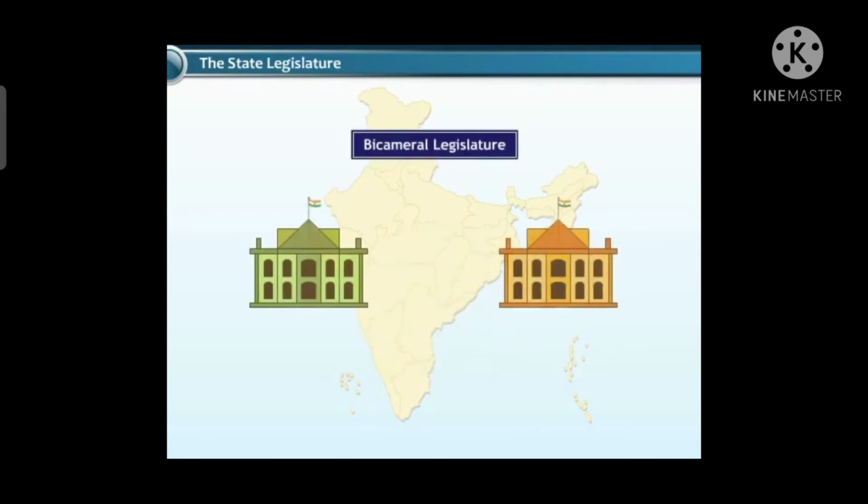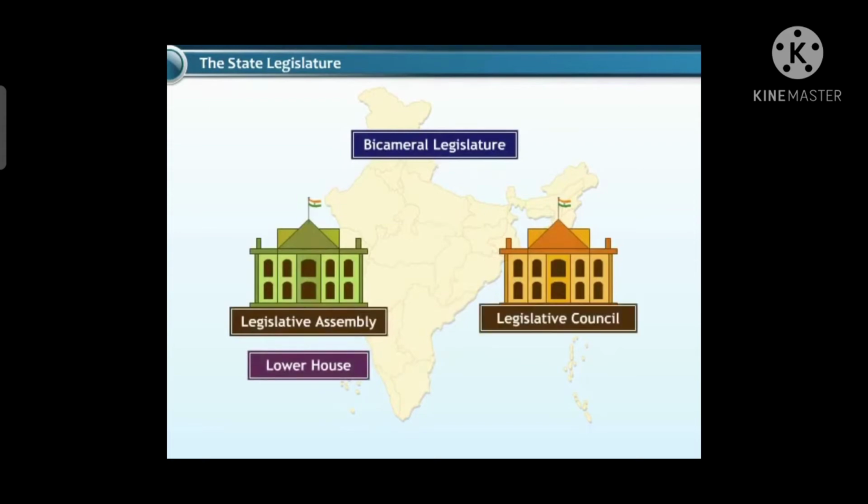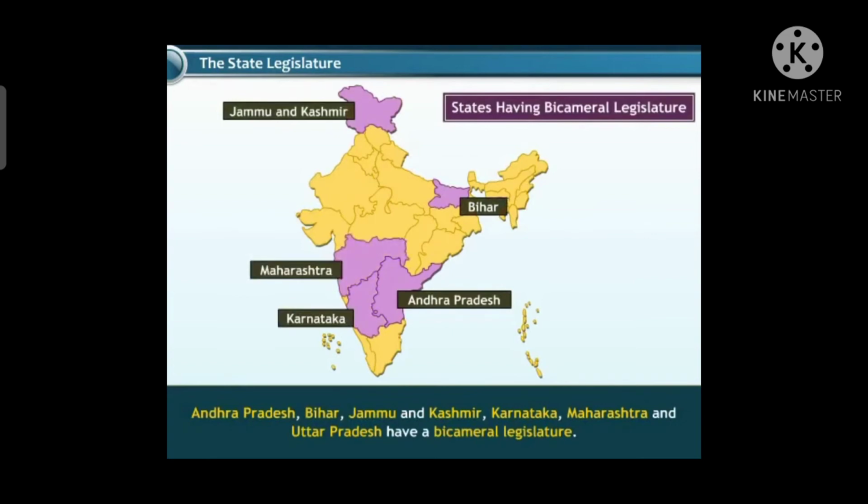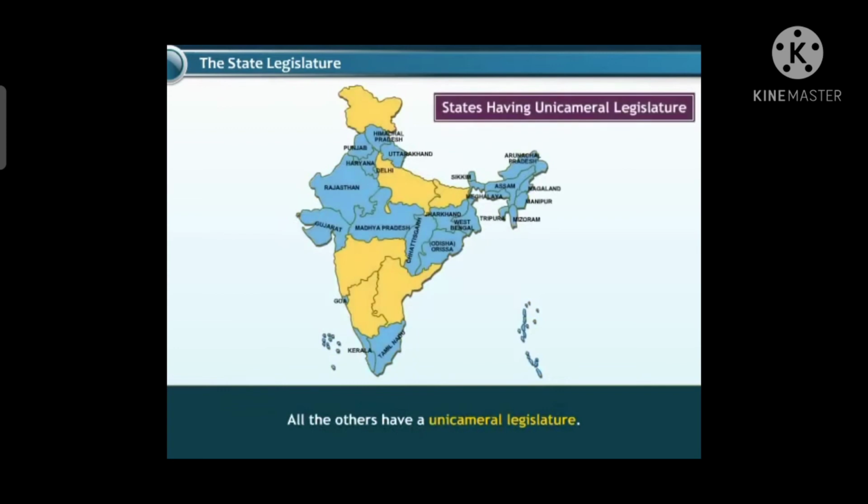States that have two houses, the Legislative Assembly, that is lower house, and Legislative Council, that is upper house, have a bicameral legislature. Andhra Pradesh, Bihar, Jammu and Kashmir, Karnataka, Maharashtra, and Uttar Pradesh have a bicameral legislature. All the others have a unicameral legislature.